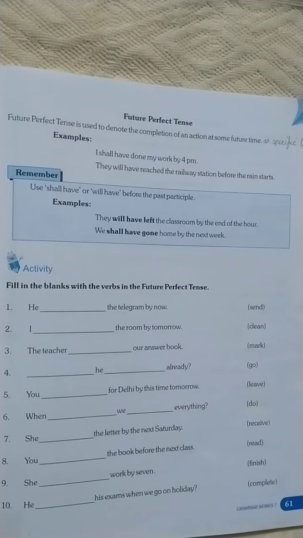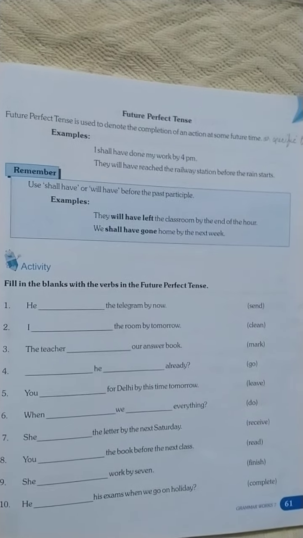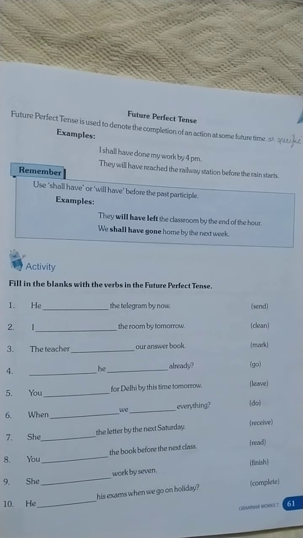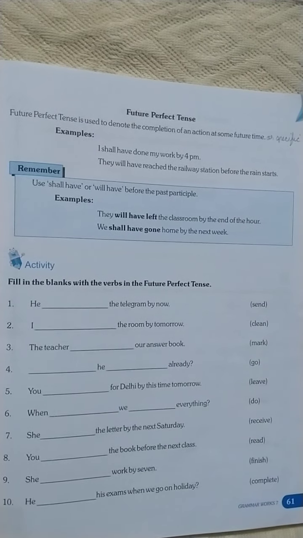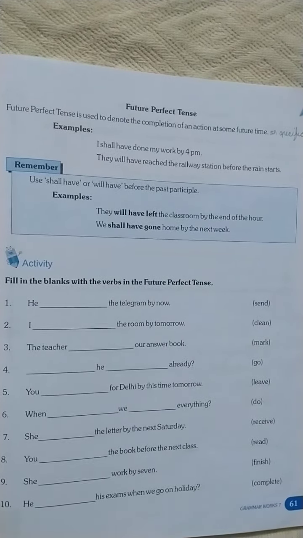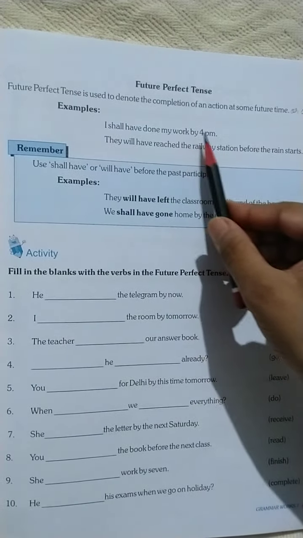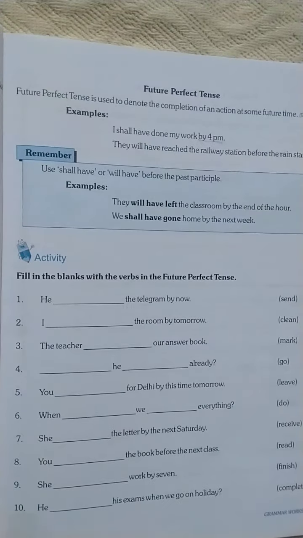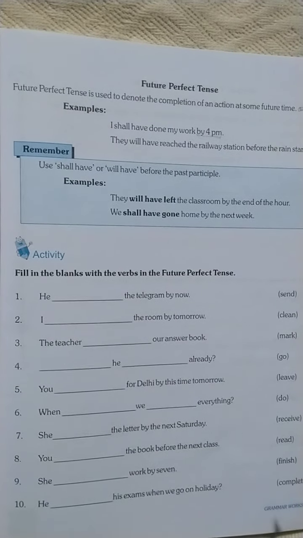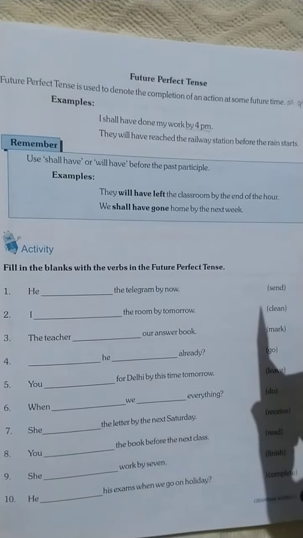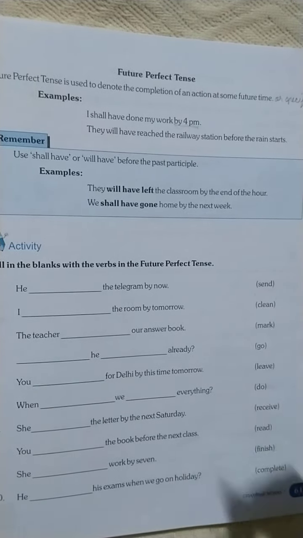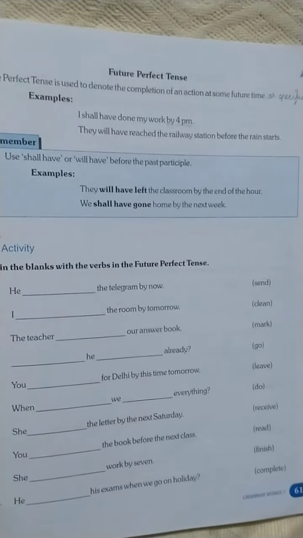Like here, see the example: I shall have done my work by 4 o'clock. A specific time is given, right? By 4 o'clock the work will be done.